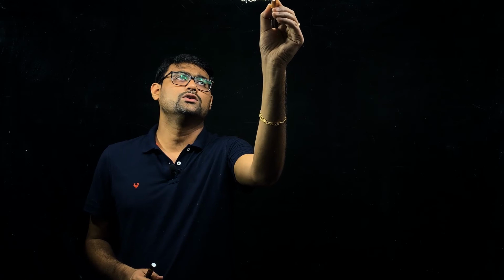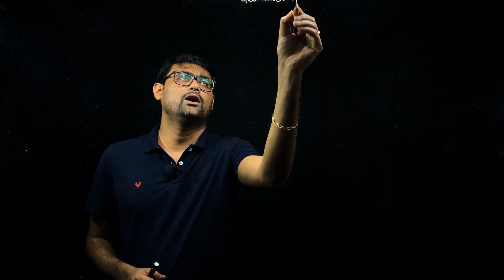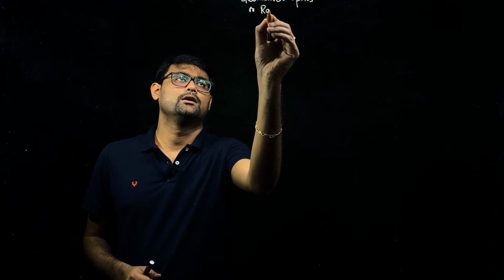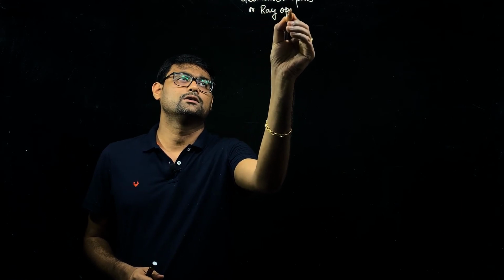So this chapter, which I say is geometrical optics, is sometimes also called ray optics.